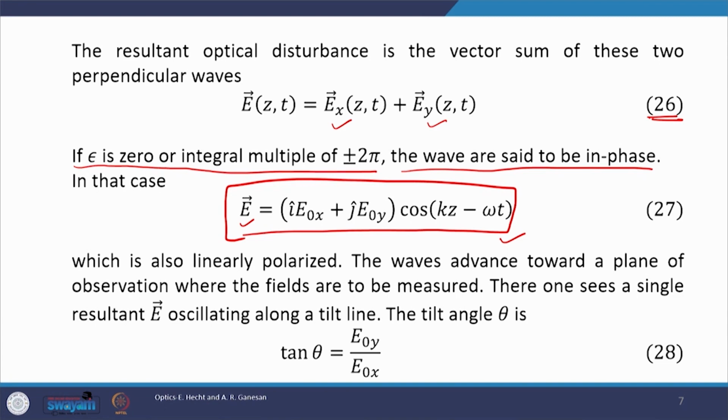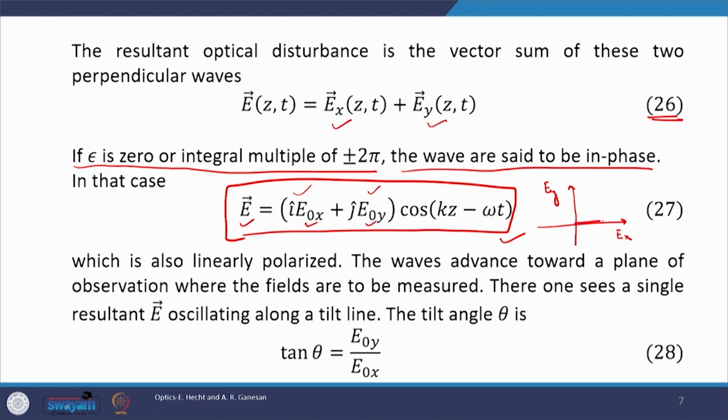Now, what is the state of polarization of this resultant wave? How to know about this? Now, you see that it is a vector addition. We are adding Ex and Ey, then let us plot it. Let us put Ex on the x axis and Ey on the y axis. Now, the magnitude here is E naught x along the x axis and E naught y along the y axis.